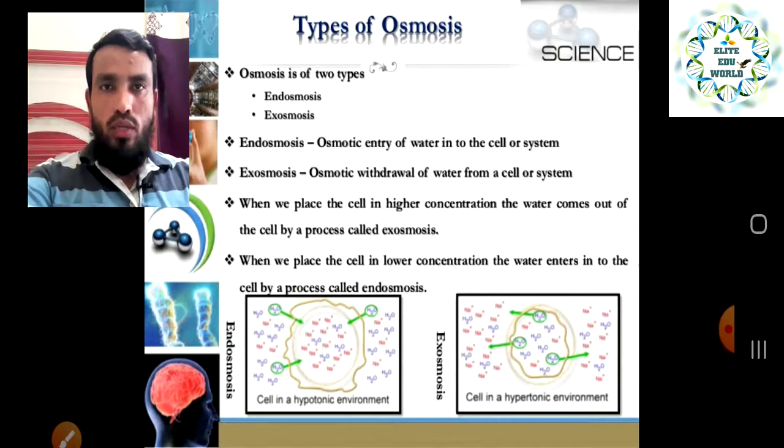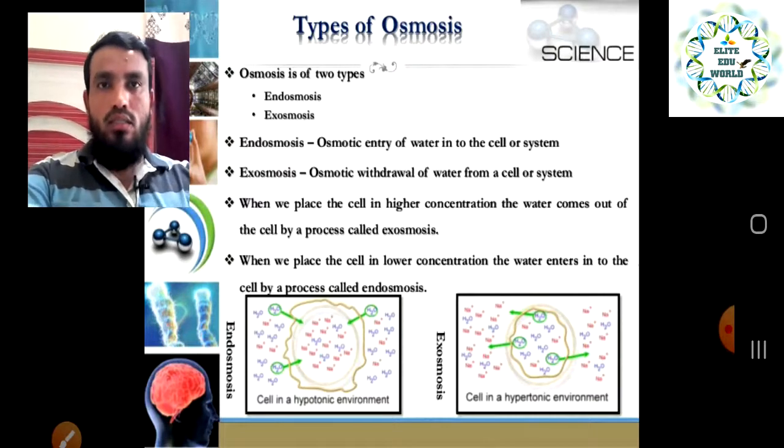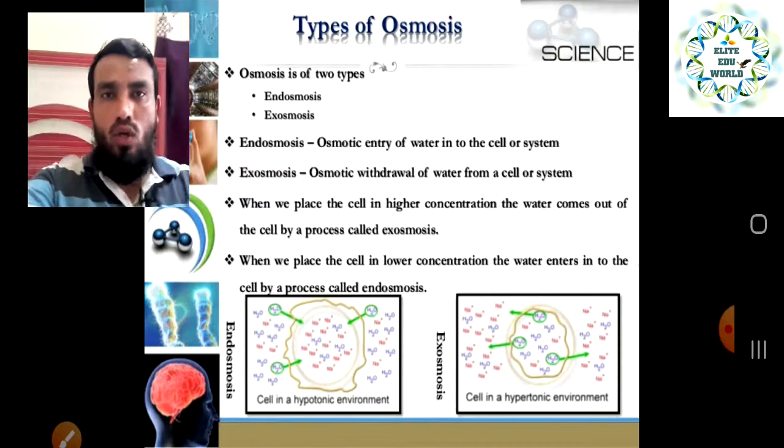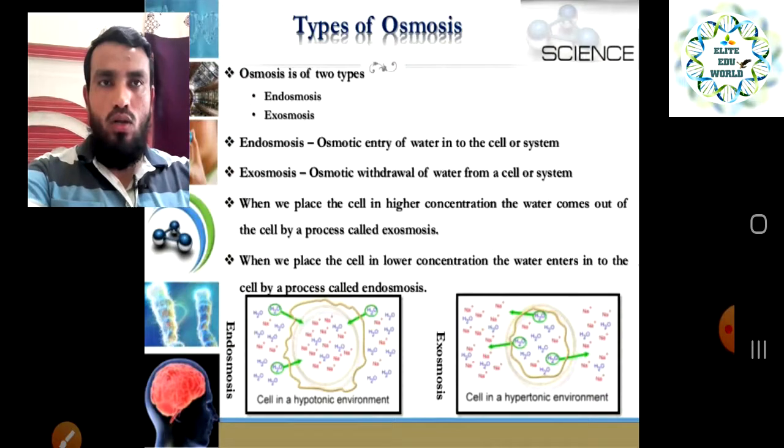And isotonic means the concentration of water is equal inside and outside the cell. In that case water moves from outside the cell to inside and from inside to outside, but the net result is that no exchange of water happens, and it is called an isotonic solution. So these are the three types of solutions you have to keep in mind. Okay, this is related to osmosis.